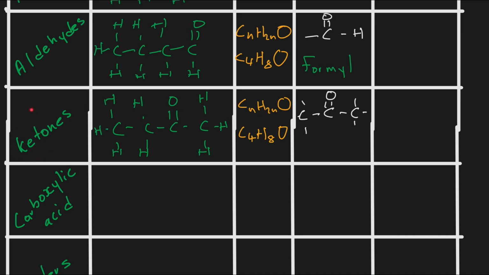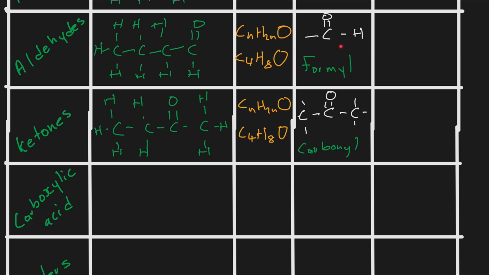So once this oxygen is bonded to a carbon, we say this oxygen is only bonded to a carbon. And then the name of this functional group is going to be a carbonyl. We're just going to name it the carbonyl group. It's because this oxygen is only bonded to a carbon, and then this carbon will be bonded to other carbons. Remember in this case, on the aldehyde, we had the oxygen bonded to the carbon, but it will always have to be bonded to a hydrogen. That is why we call that a family.